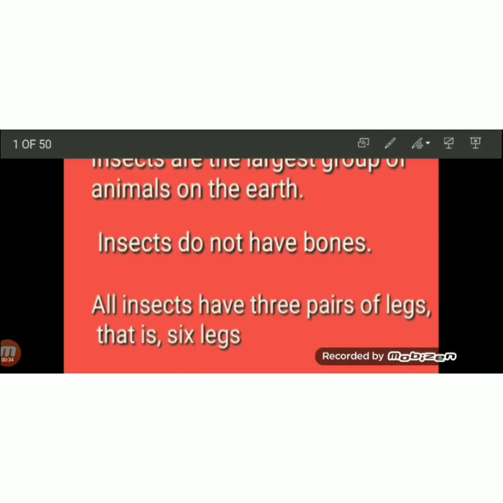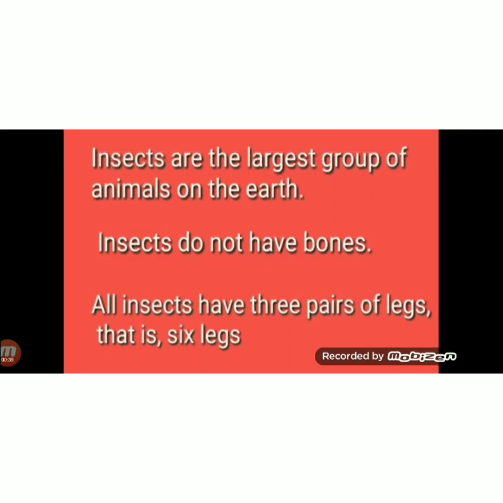Do you know? Insects are the largest group of animals on the earth. It means the number of insects and the different types of insects are much higher than humans and other animals. They are millions in number. They don't have bones. They have only 3 pairs of legs, and 3 pairs means 6 legs.